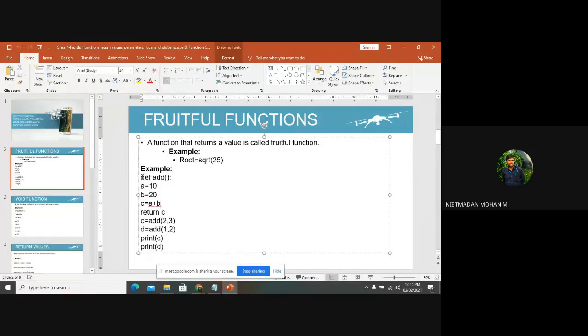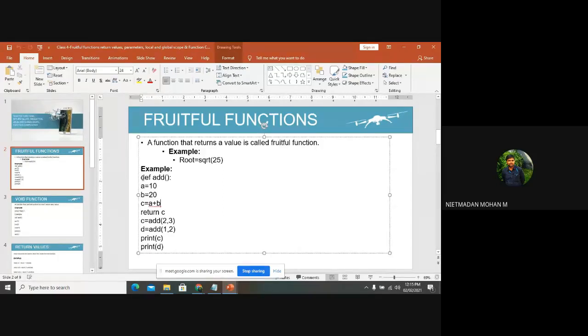So how many functions have been declared here? One. Yes. So how many function calls have happened? Two, sir. Two. So add of 2 comma 3 and add of 1 comma 2 are the function calls that happened in this program. Whether the function call has happened in the subprogram or in the main program? Sir, the function call happens in the main program.